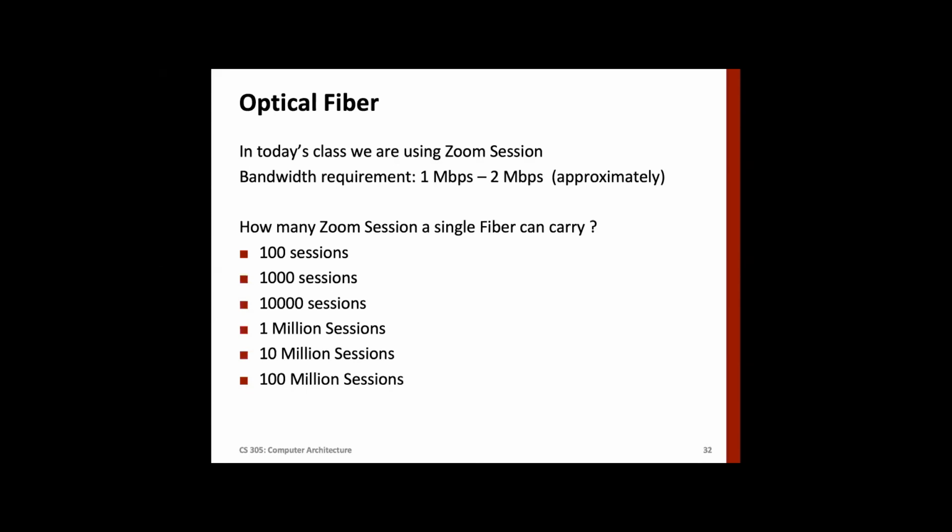A typical fiber can carry how many Zoom sessions? 100 sessions, meaning 100 times 1 Mbps is 100 Mbps; 1000 sessions, 1000 Mbps; or 10,000, 1 million, 10 million, 100 million sessions? Any thought?